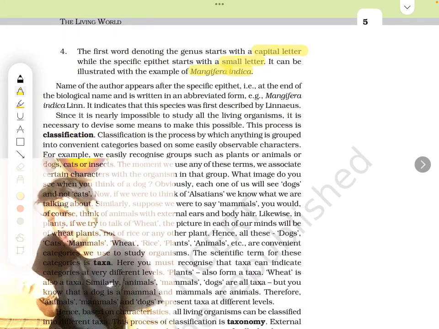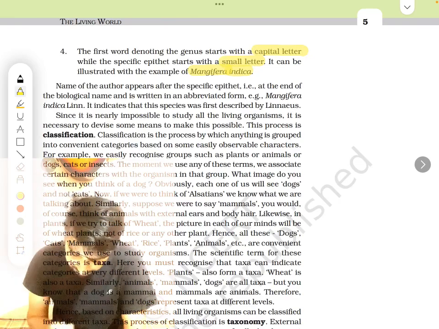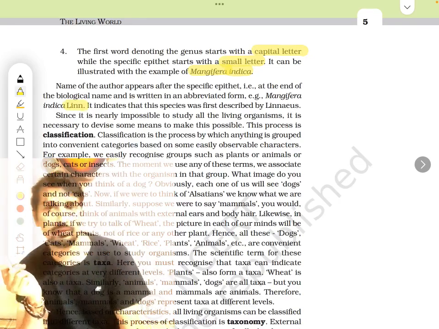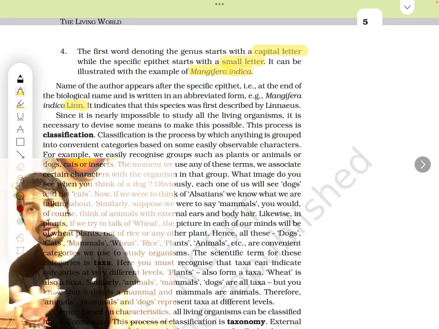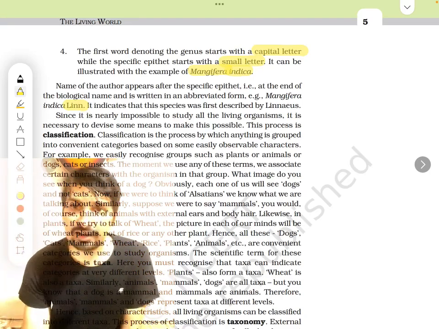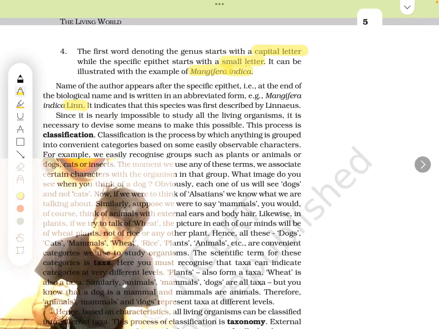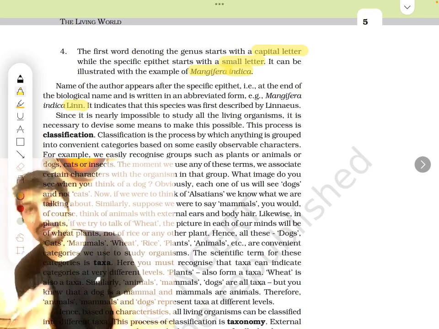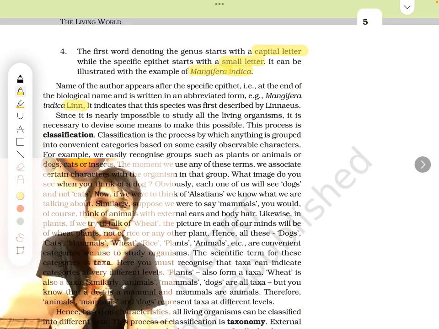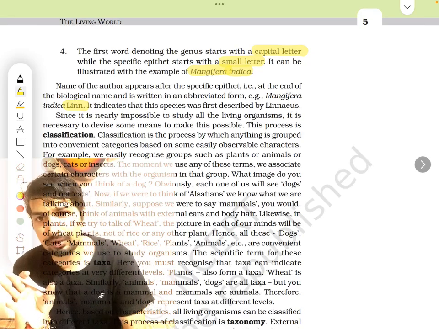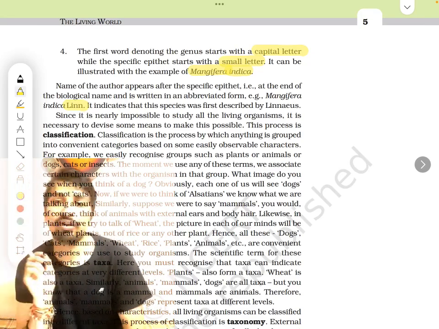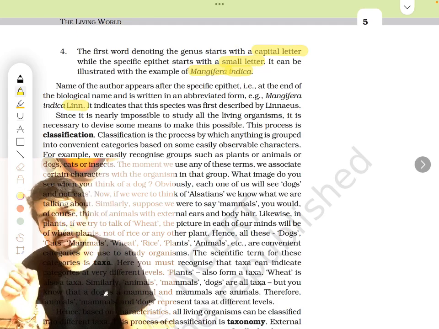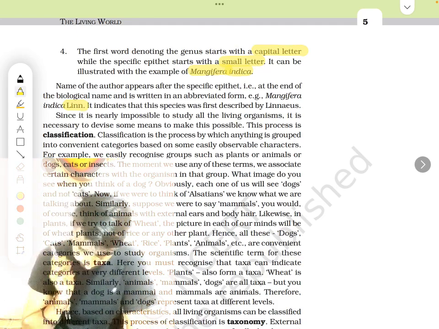So the name of the author also sometimes may be written. For example, mango was discovered by Linnaeus, so we write Lin. If it was discovered by Rajat, I could have written Raj, Mangifera indica Raj, correct? But my name is not so important, right? Author's name is not important. Ultimately, the name of the species is very important. So the author's name is written in normal font, but it starts with a capital letter because it's a name.